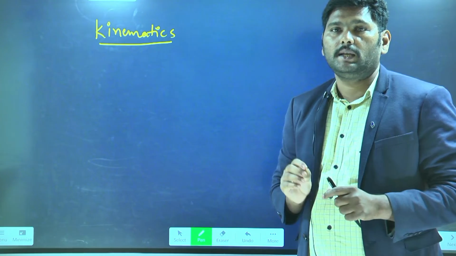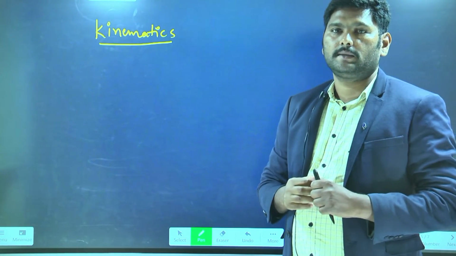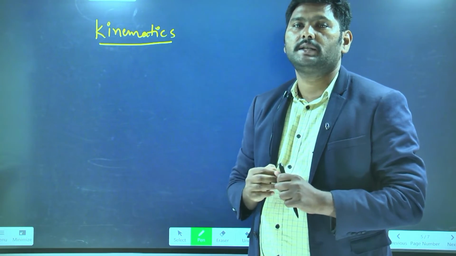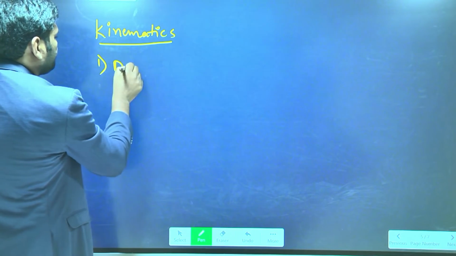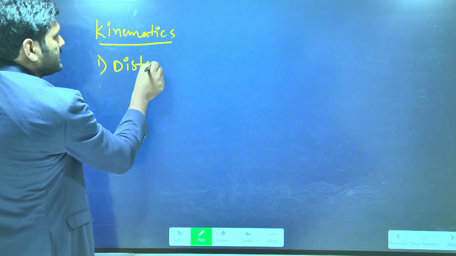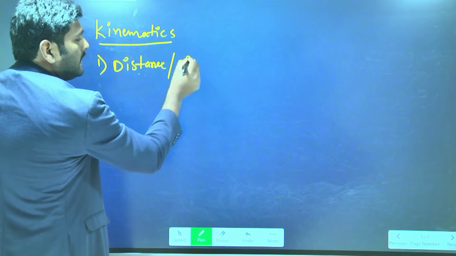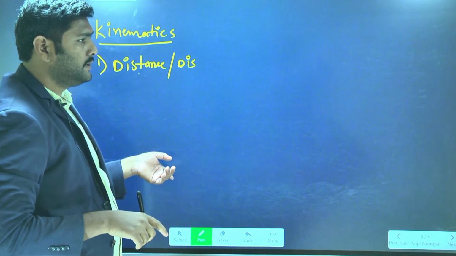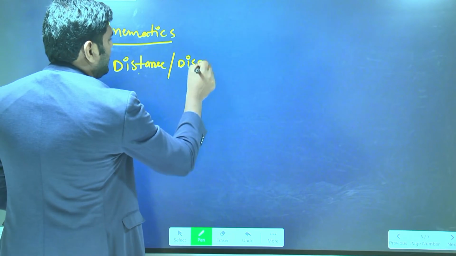But here the thing is, to study the motion of the object, we require some physical quantities. What are the physical quantities we will use to explain the motion of the object? First one is distance. Second one is displacement.